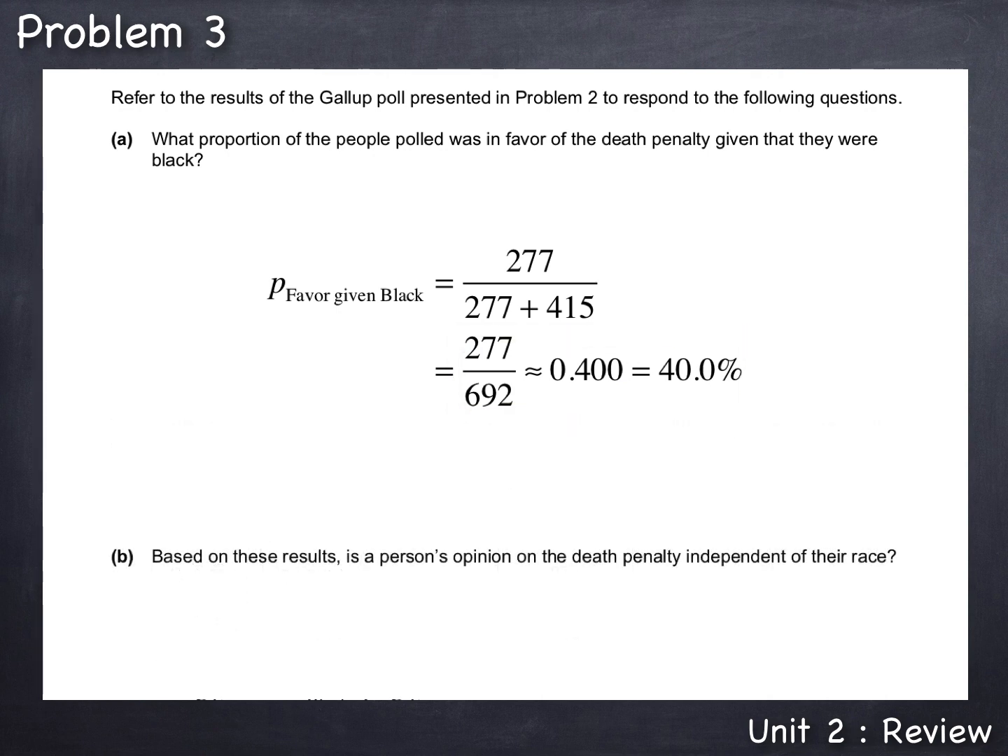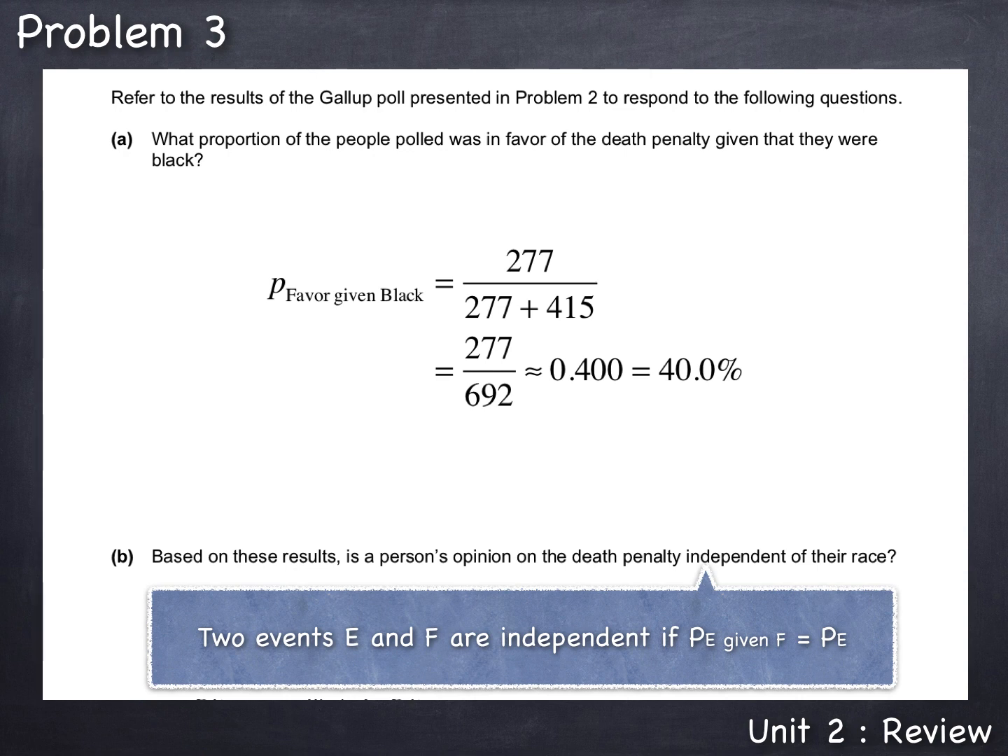Part B. Based on these results, is a person's opinion on the death penalty independent of their race? So in this question, we're trying to answer whether they are independent. Statistically, 2 events E and F are independent if it can be shown that the probability of one event E given some other event F is equal to the probability of the event E without the given other event F.